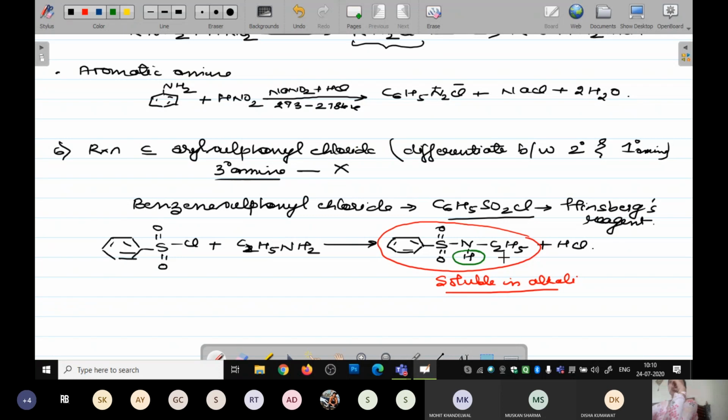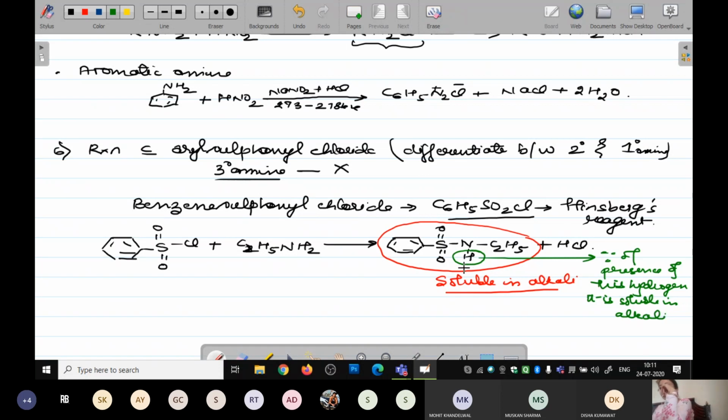It is soluble because of the presence of this hydrogen. It is soluble in alkali. Now the reason is what? Why is it happening over here?